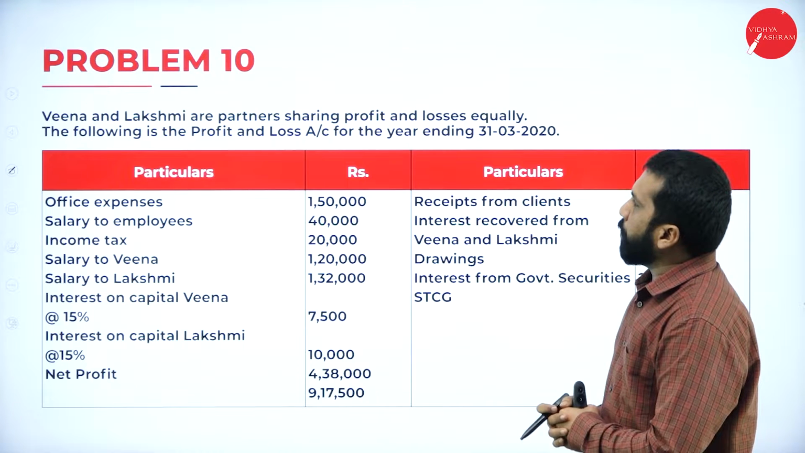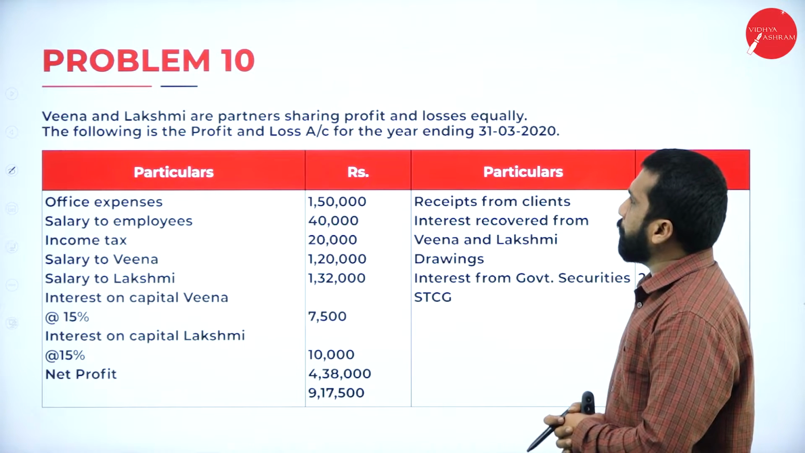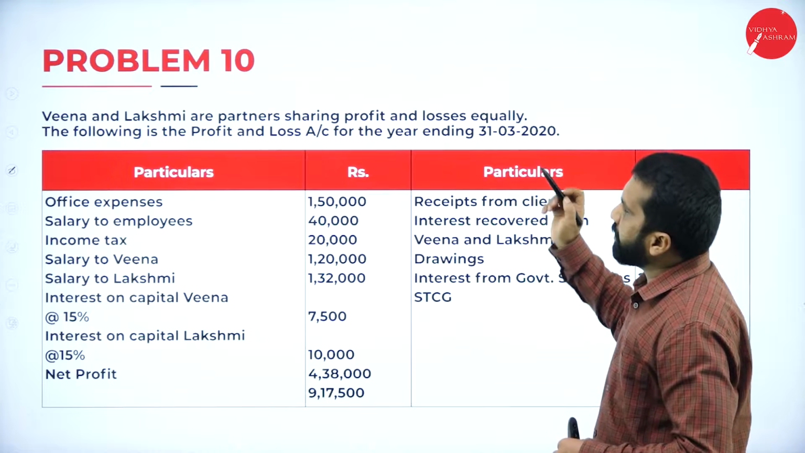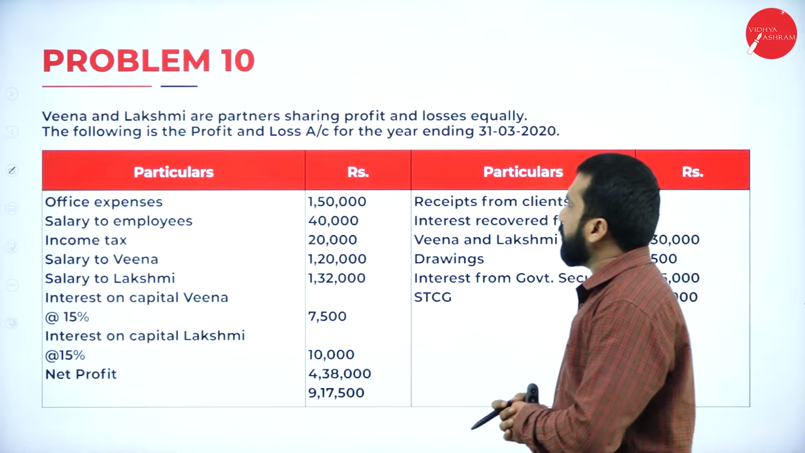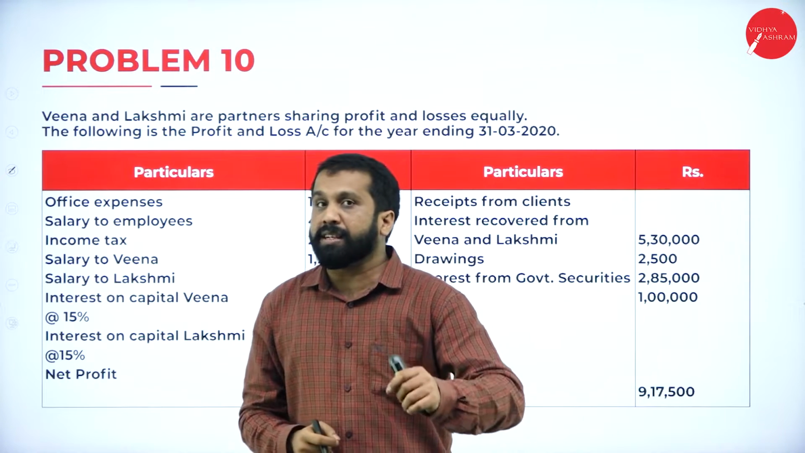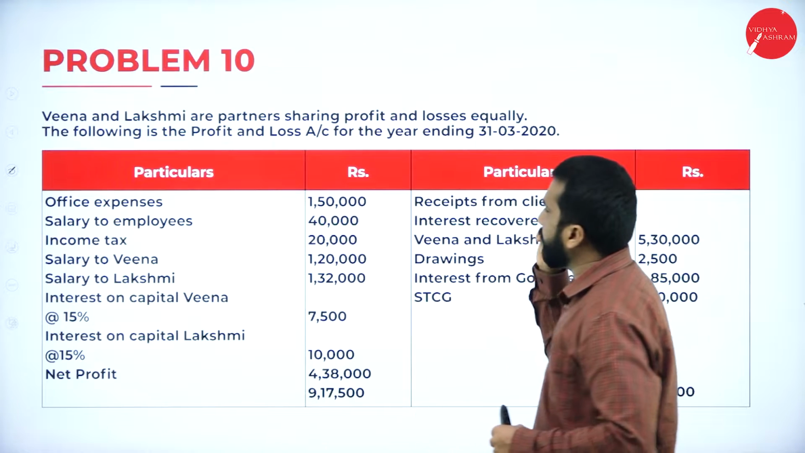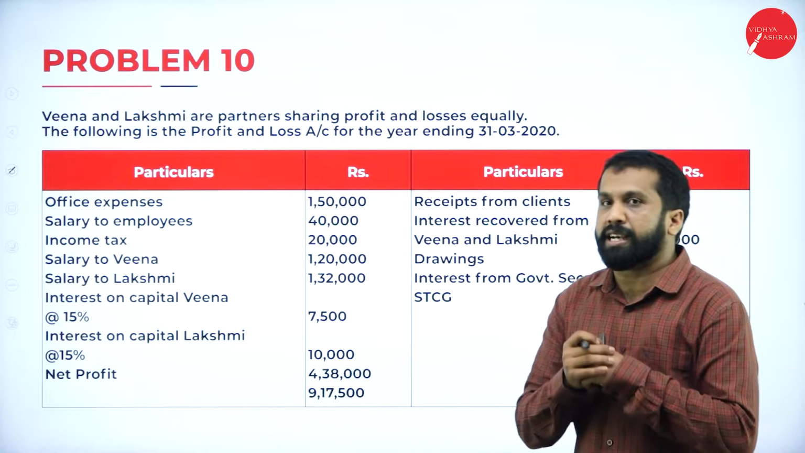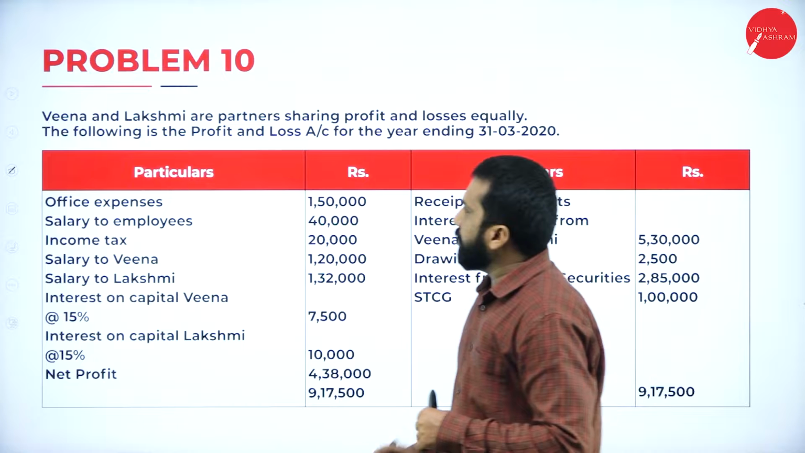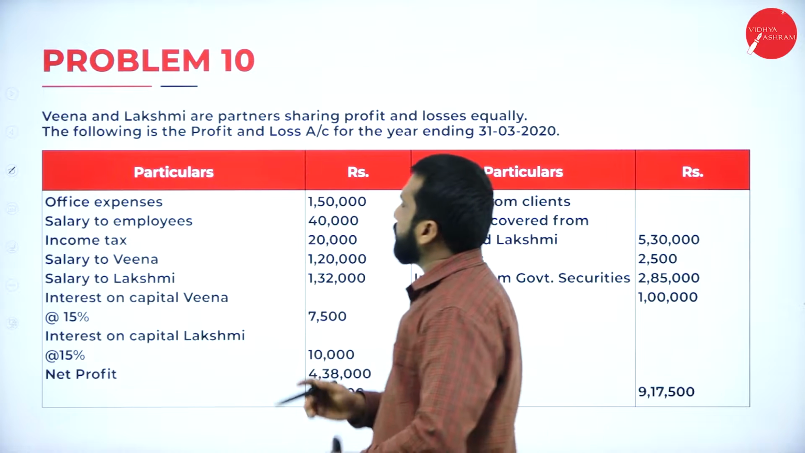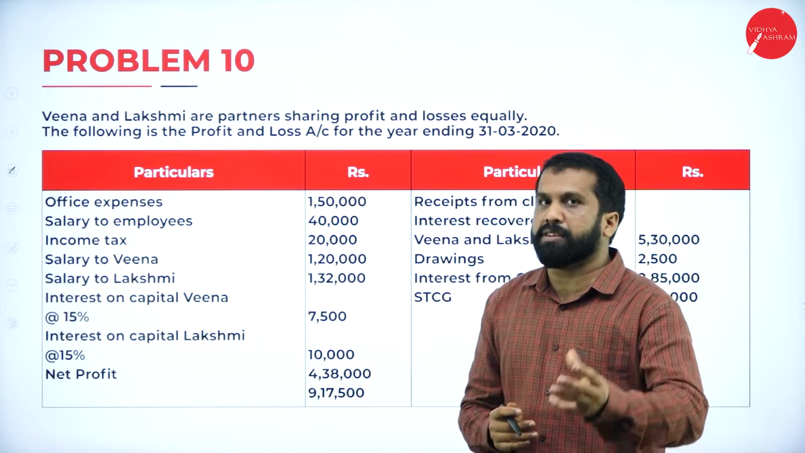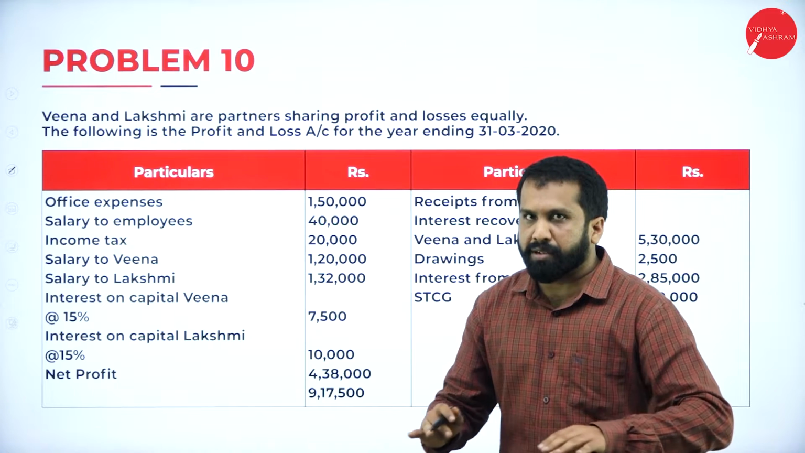Now, problem number 10. Veena and Lakshmi are partners, sharing profit and losses equally. The following is a profit and loss account for the year ended 31st March 2020. This information is given. Now, in this, office expenses they have given. Office expenses are always part of the business only. We are not supposed to take.